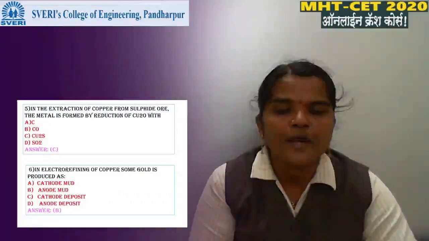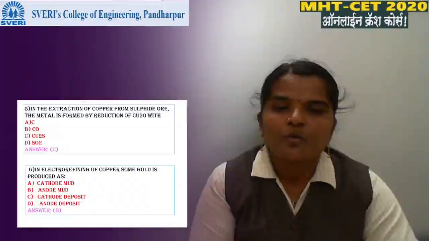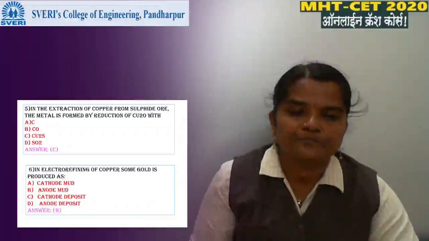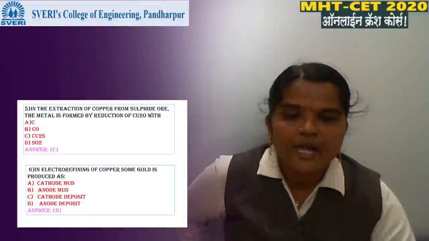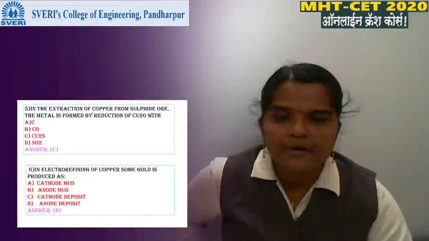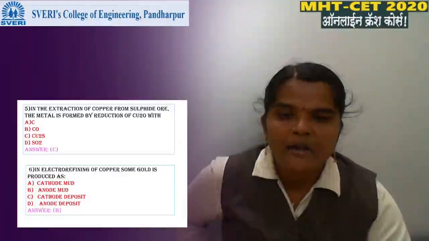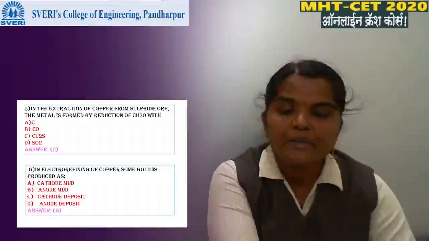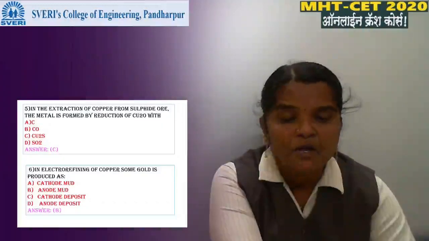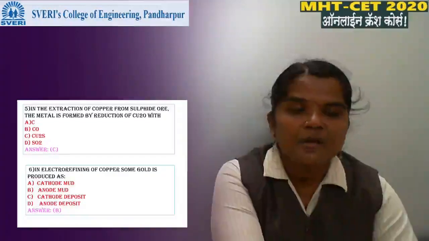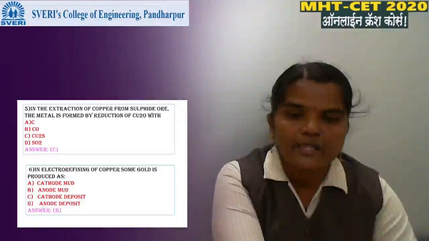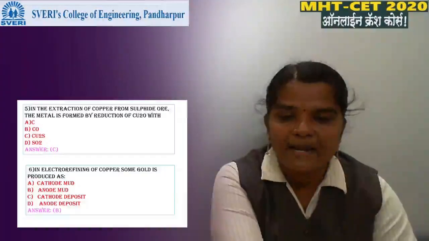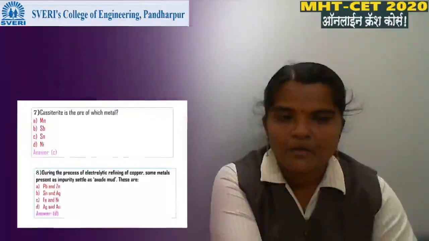In electro refining of copper, some gold is produced as: A cathodic mud, anode mud, cathodic deposit, anode deposit. Option B, anode mud, is correct, because in electro refining of copper, below the impure anode some impurity gets collected. This is known as anode mud, and in this anode mud gold, silver, platinum etc. are present.